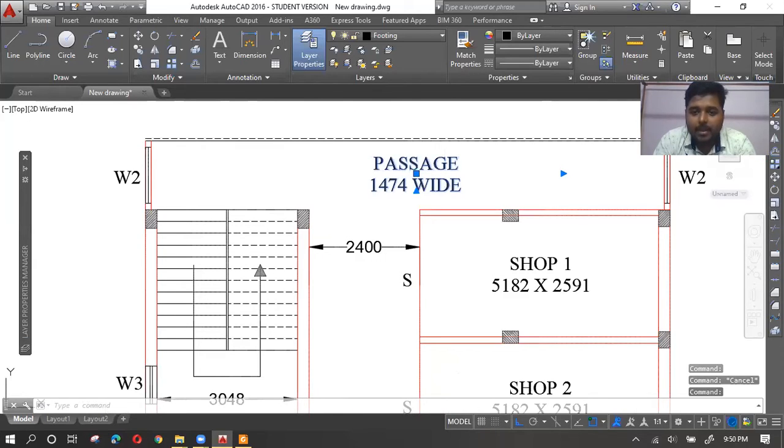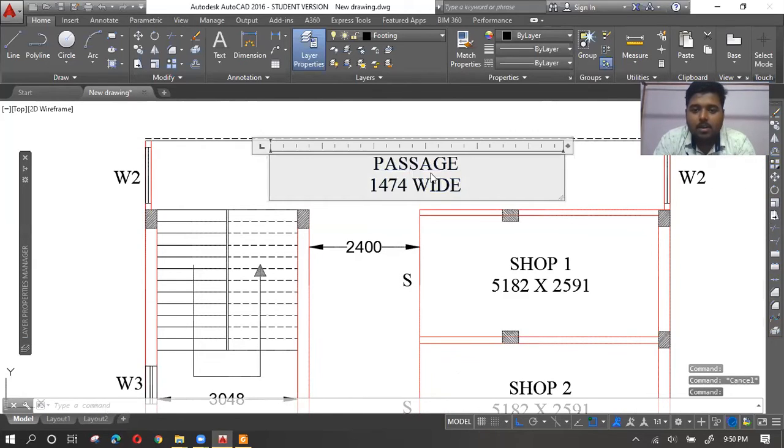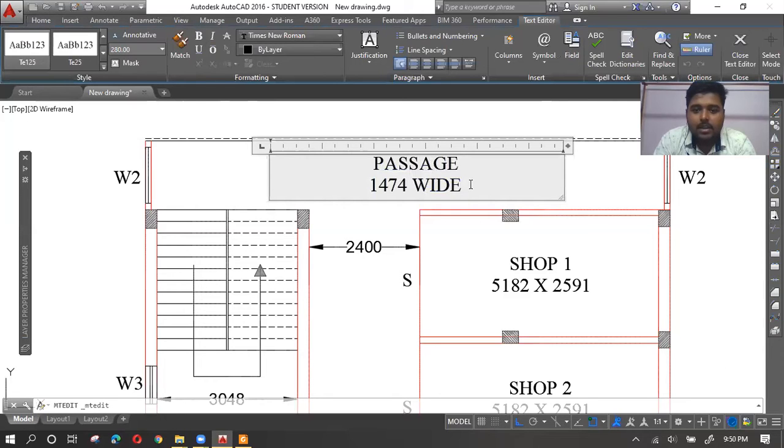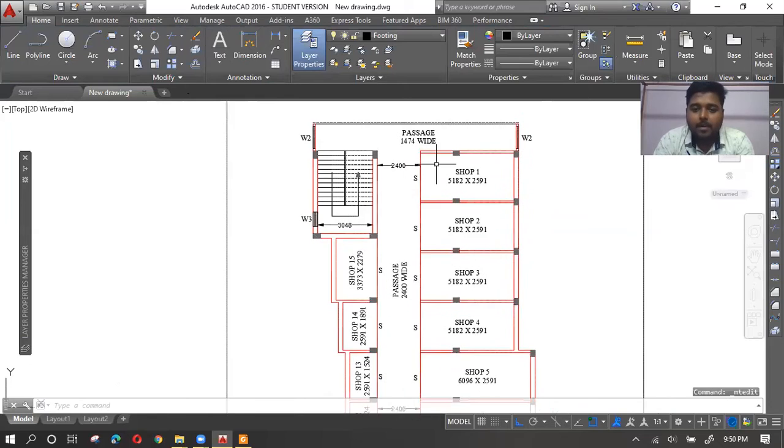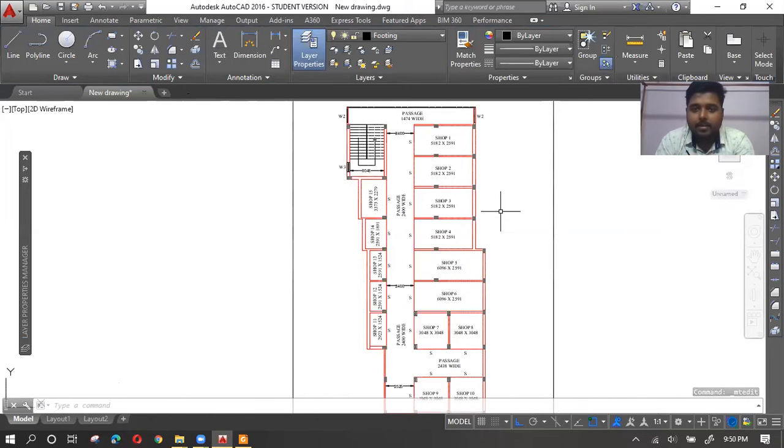So for example, in my case, let's see what this text height is. This text height is 280 millimeters. Okay. So what I have done is I have already decided first that I'll show the dimensions as 2.5 millimeters in an A4 sheet, because I know from my experience and practice that in an A4 sheet, if you show your major dimensions,